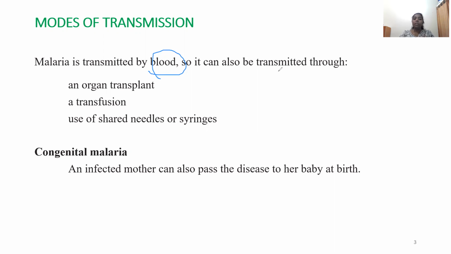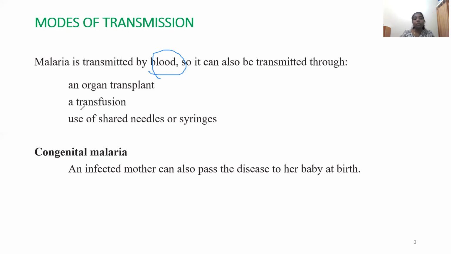But even when the mosquito is not biting the human, if the infected person's blood is transferred to another person, the infection can still be transmitted. That is by an organ transplant. If any organ of a person infected with malaria is transplanted, then there is every chance that through the infected blood, the Plasmodium parasite may reach the other person and cause an infection in that person.